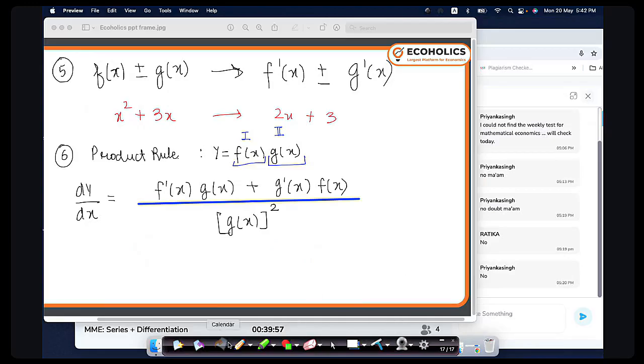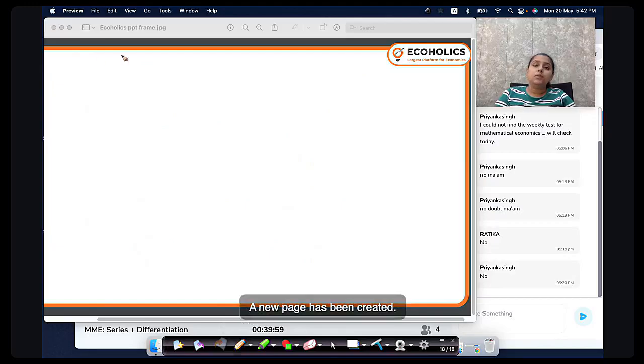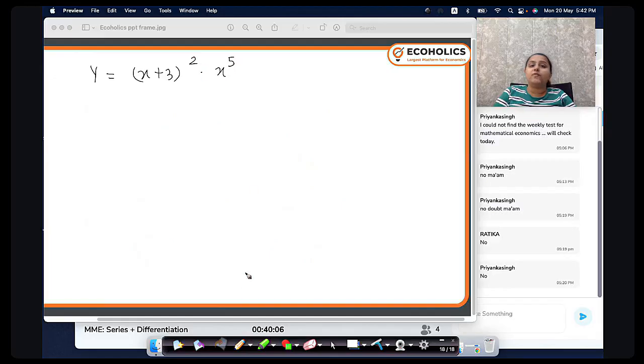Now, let's take an example. Let's say y is equal to (x plus 3) square into x raised to the power 5. Let's make it x only. So how can I do its product rule? dy by dx is equal to x square, the square of the second term. Then the derivative of (x plus 3) whole square is 2 into (x plus 3).